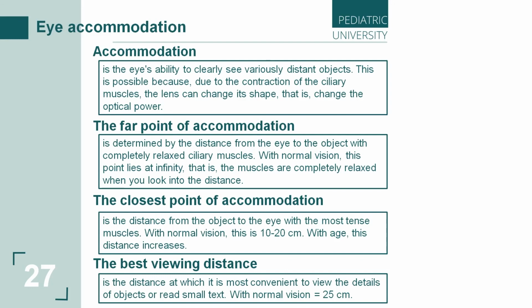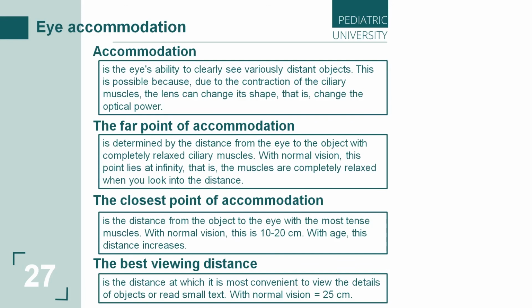This is the distance from the object to the eye with the most tense, contracted muscles. With normal vision, this is about 10 to 20 centimeters. And with age, this distance increases. Why? Because our muscles can't contract the same way when we are older people, for example.